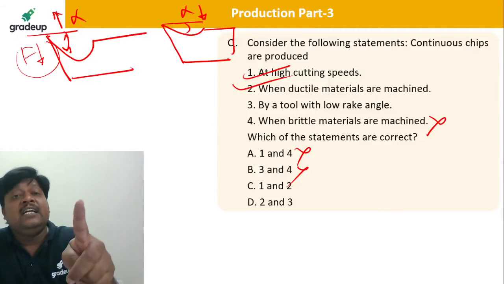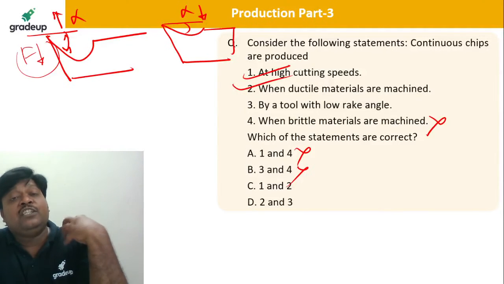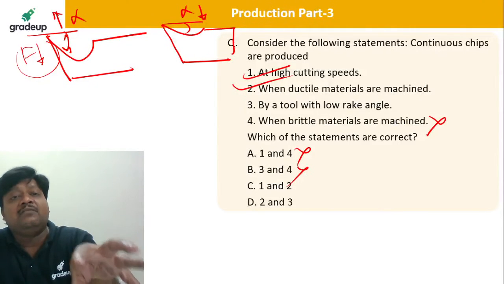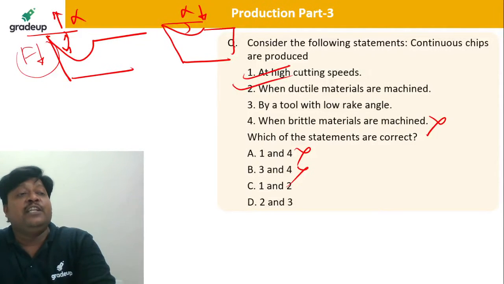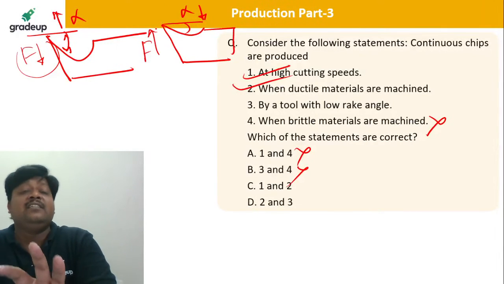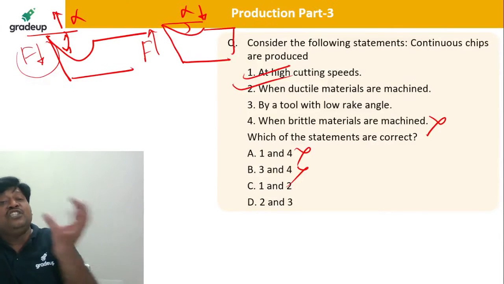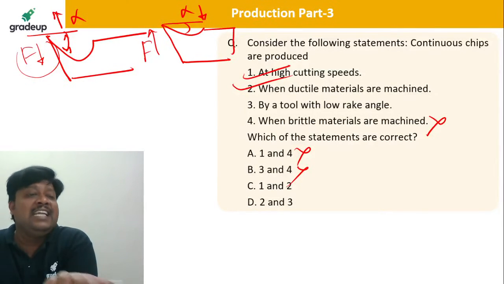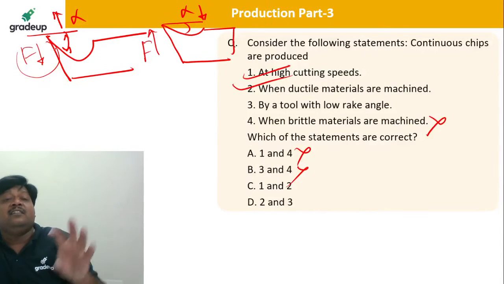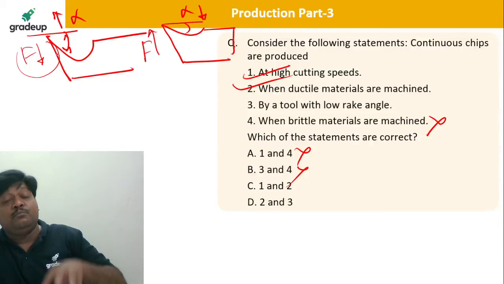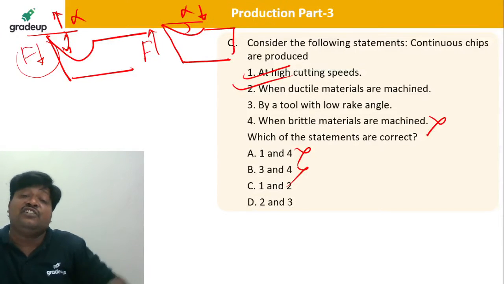And whenever the shear angle increases in cutting, it is very good news. Whenever in a cutting operation the shear angle is large, definitely the cutting is very good. With low rake angles, the cutting forces are huge, the strains are larger, and the shear angle is low. When the shear angle is large, the strain of metal cutting decreases. But when alpha is low, shear angle is low, and the shear strain is high.